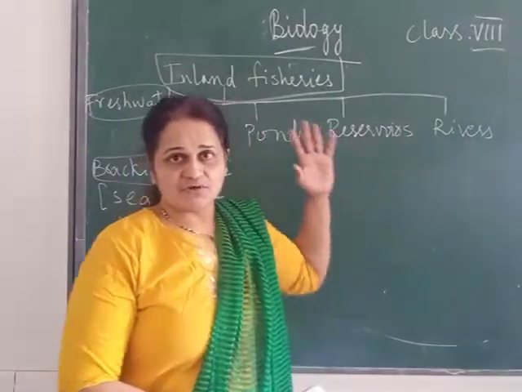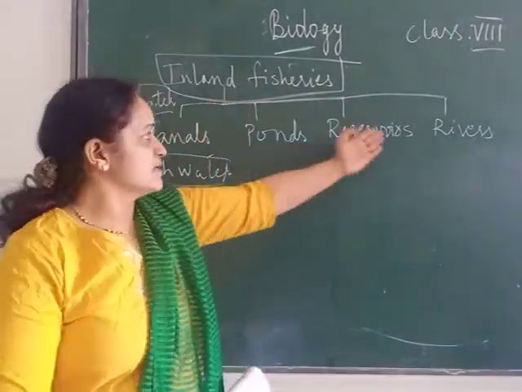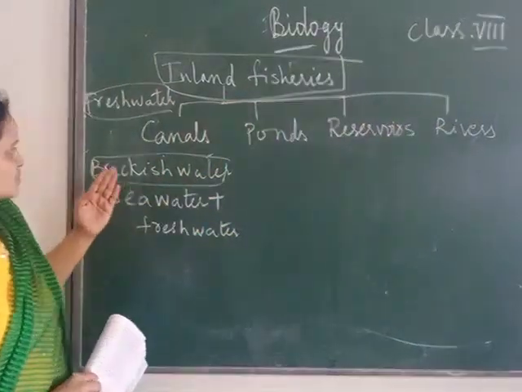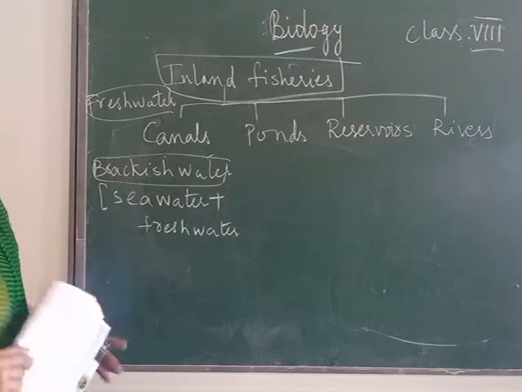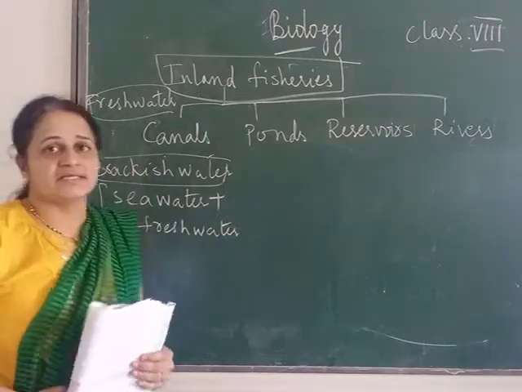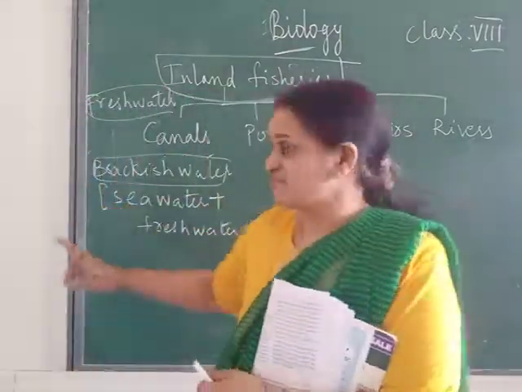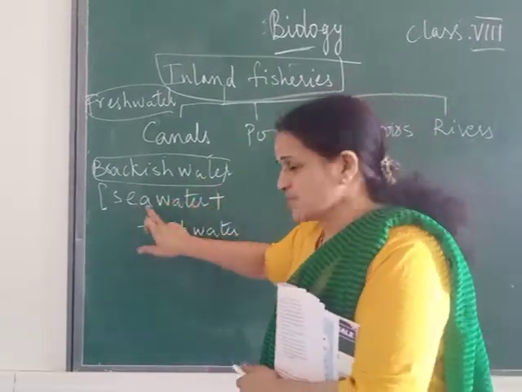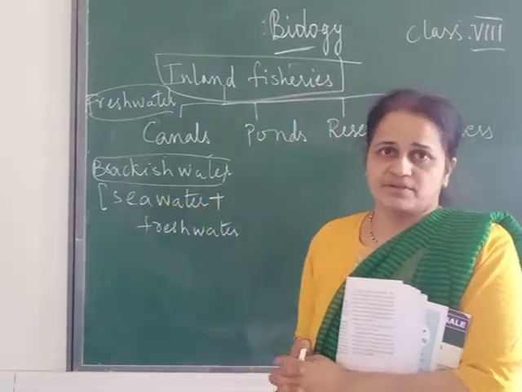Fisheries or fishing can be done in these sources of water. There is also another kind of water that is called brackish water. In yesterday's class I told you the meaning of brackish. Brackish means where there is mixing of sea water with fresh water.